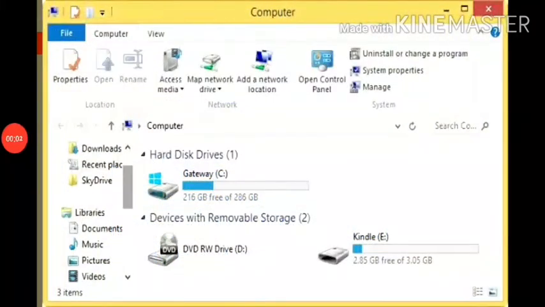Computer is a commonly used tool for file management because it allows you to access different drives and folders. When you open a computer folder, you see a window open. This window is called Windows Explorer, or nowadays it is also called File Explorer. This allows you to access all the removable storage such as CDs, DVDs, pen drives, SD memory cards, whatever you insert in a CPU, those are all storage units you will see in the computer section.